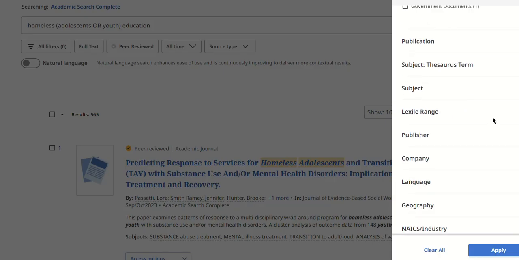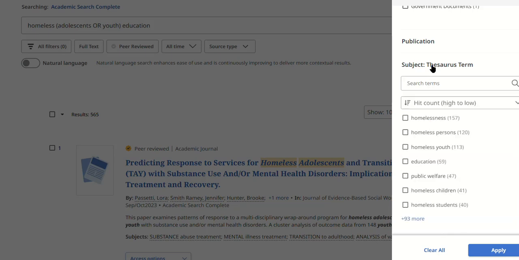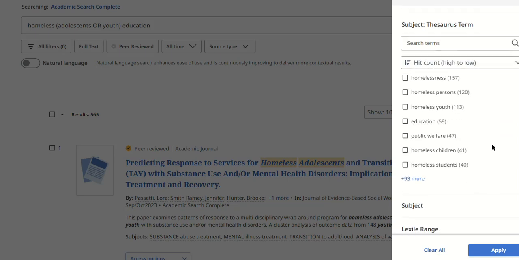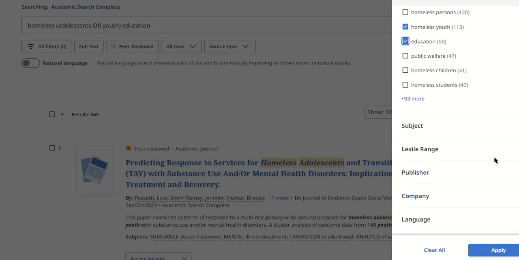Going a little further down, we see subject. A subject is what the article is actually about, as opposed to what the words in the title might say. And so let's look at that. We've got homelessness, homeless persons, but then homeless youth. That's a little more targeted. And we've got education. And so that will target more the articles that are dealing with the problems of education of homeless youth.